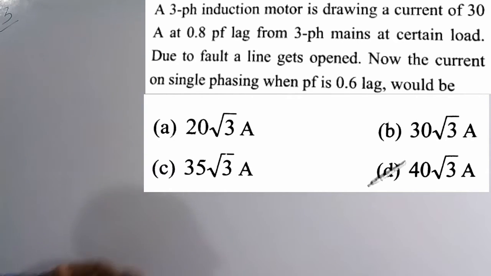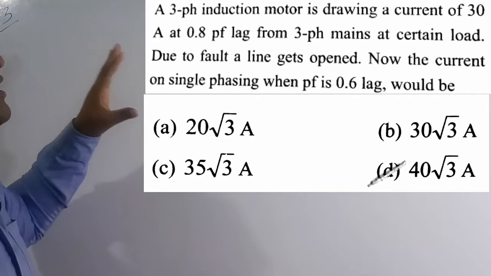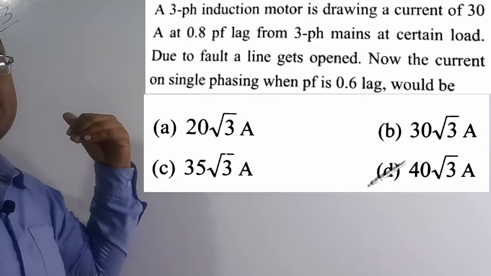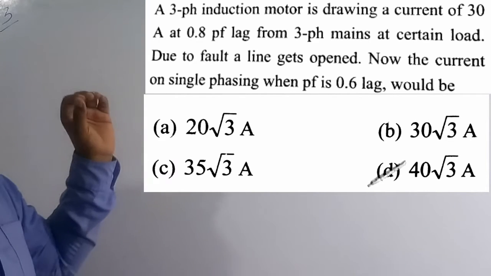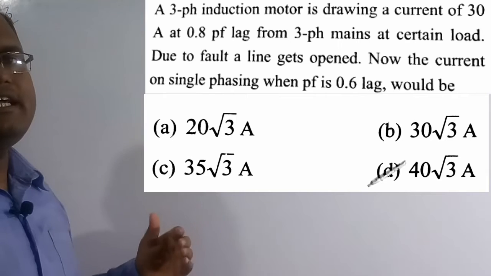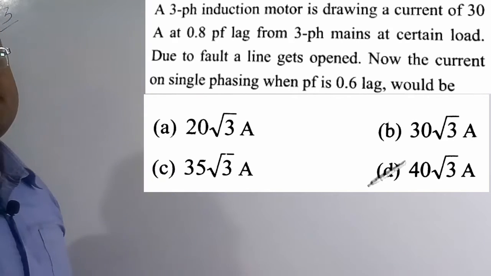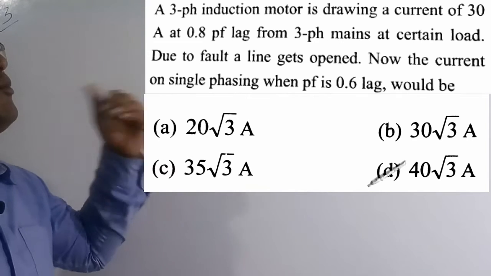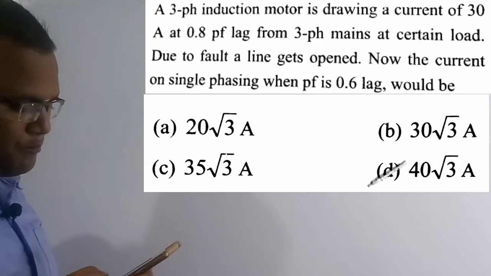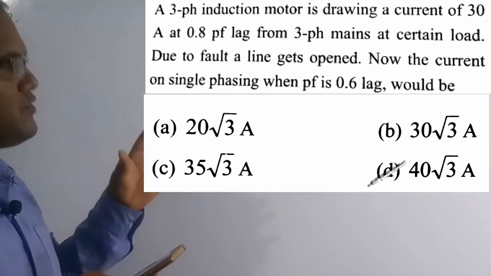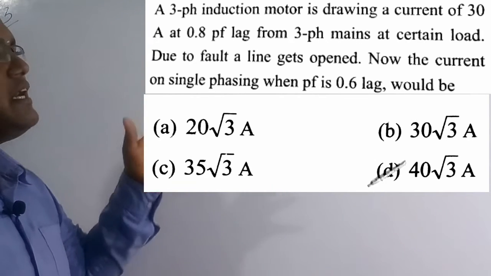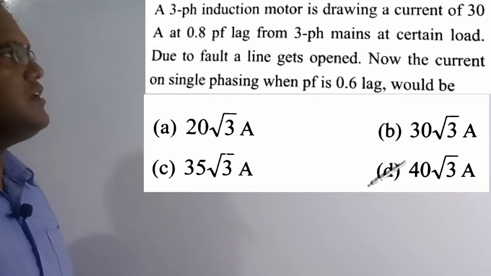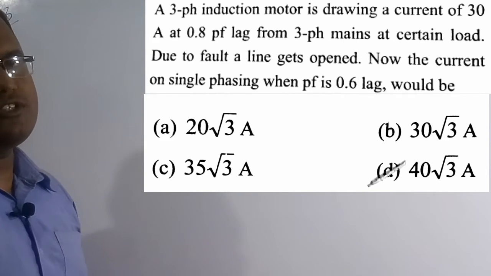Basically, when the three phases are working properly, they have given the power factor of the load and also the current. Now suppose one line gets open circuited or has a fault, then this circuit becomes a single phase circuit. So for the same load, with a different power factor which is 0.6 lagging, we have to figure out the current drawn by this motor. Out of the four options, option A, 40 into root 3, is the correct solution of this question.